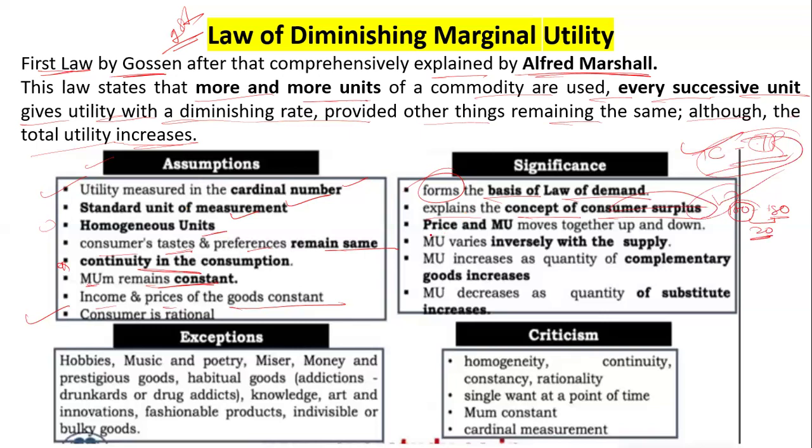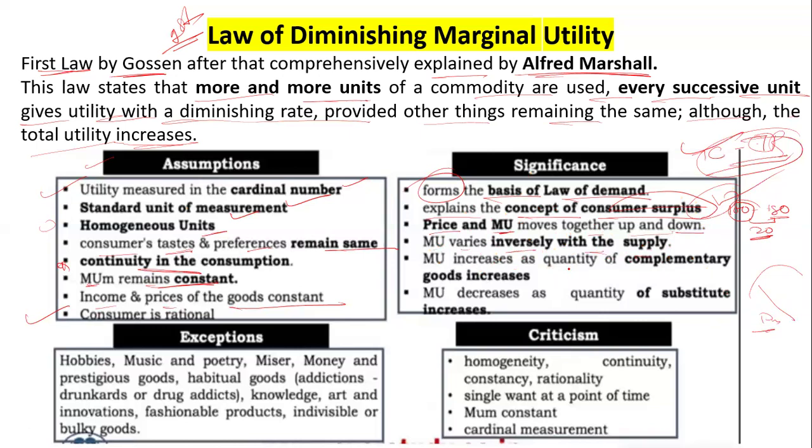Now the price and the marginal utility move together, upward and downward. Marginal utility goes down and total utility goes like this. After that, marginal utility varies inversely with the supply, because it is like a demand curve. That's why it is inverse to supply.